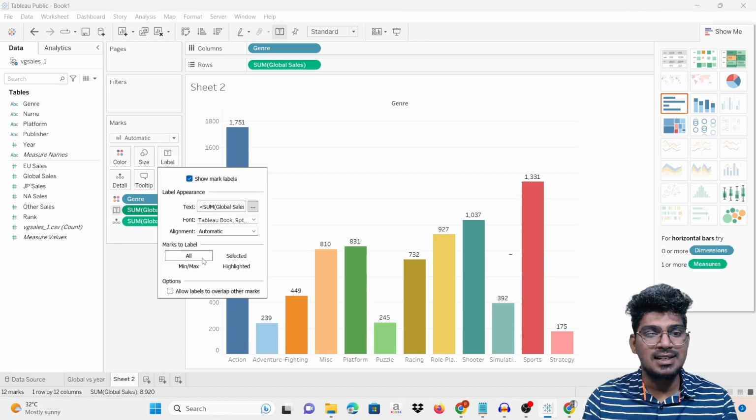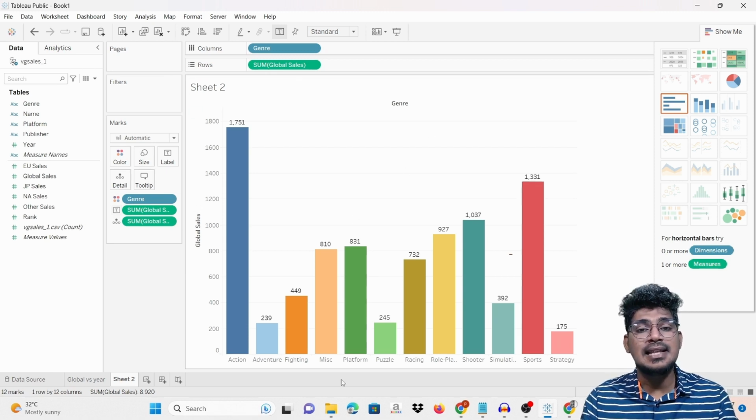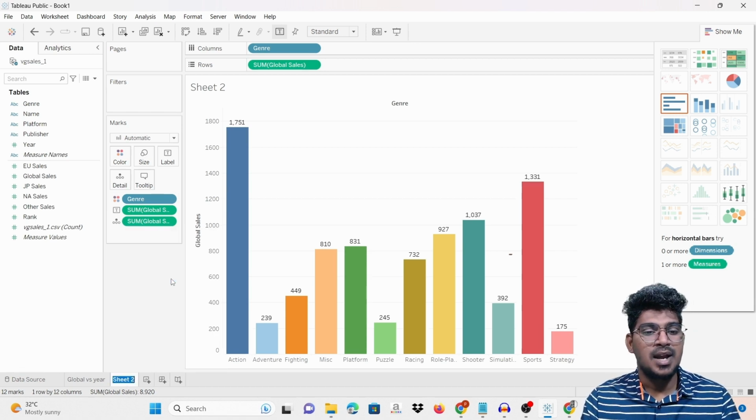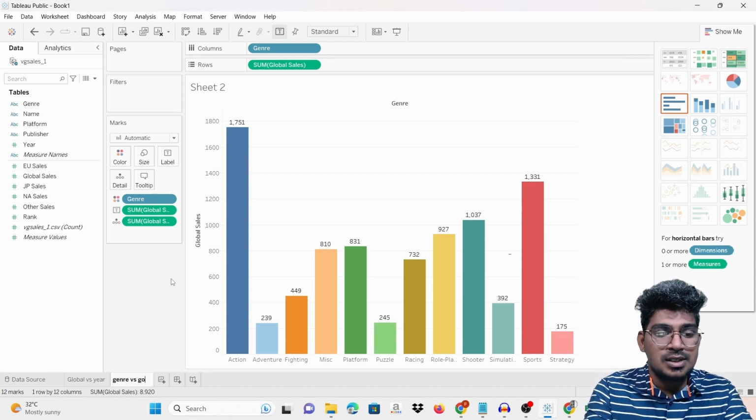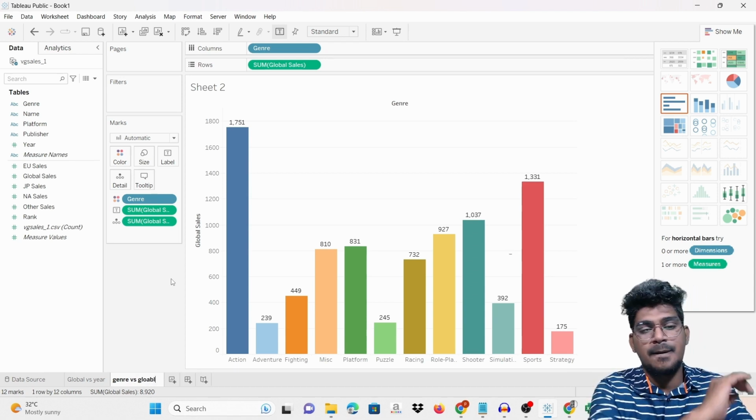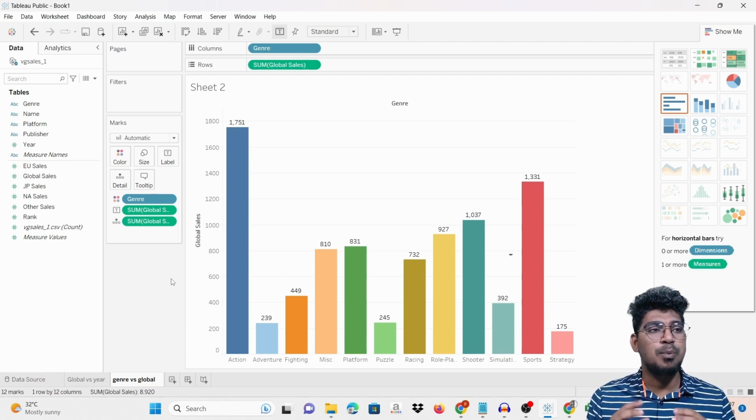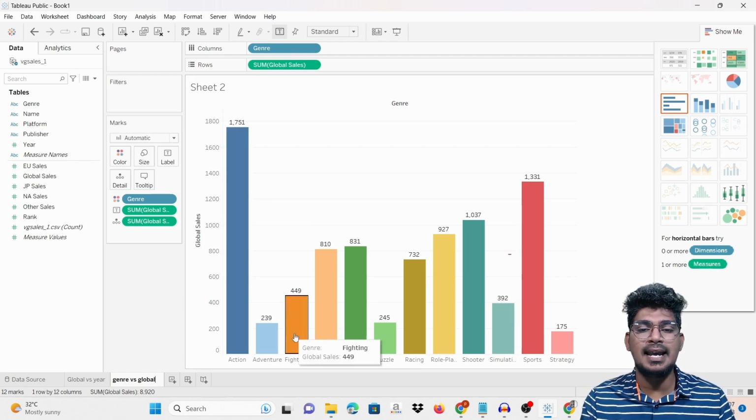So what we see is that it displays all the columns, and each and every column is displayed like this. So this is the way you can create these things. You can also rename it here. Just click here, and it is genre versus global sale. So this is the way you can plot your data. Here you can see the global sale and also the genre.